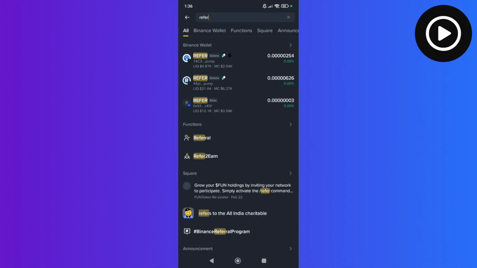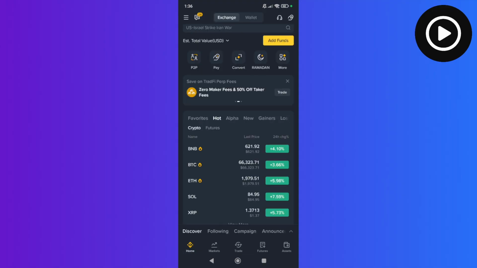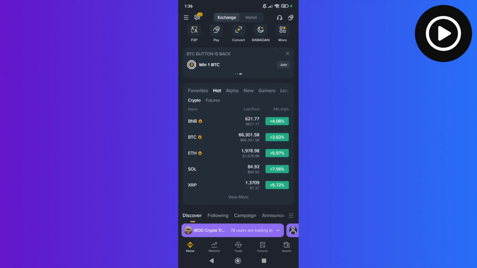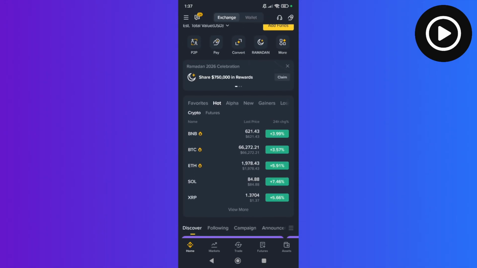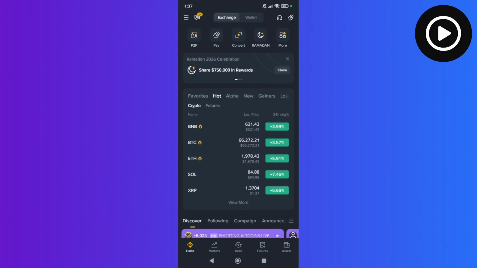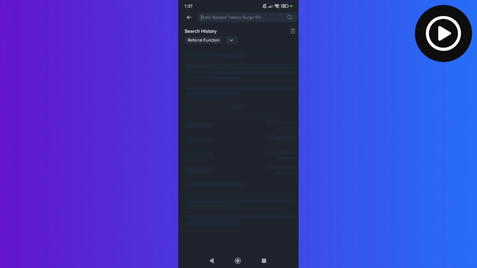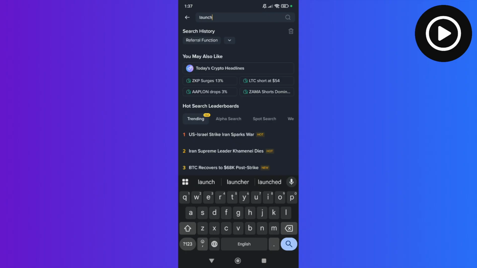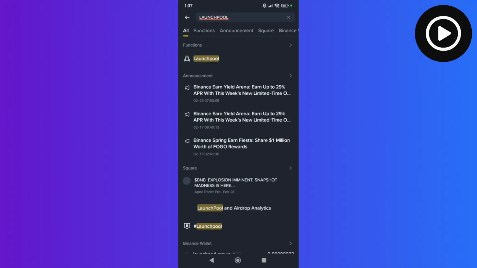And the last way to earn is through launch pools and launch pads, which basically means staking on new coins, because Binance offers new tokens to users who stake BNB or BUSD for rewards. So you can participate in those tokens launch events and earn from them. And to access the launch pool, you want to simply click on the search bar here and search for launch pool, and click on the launch pool that has function next to it. And then click on launch pool again, which has the rocket icon.